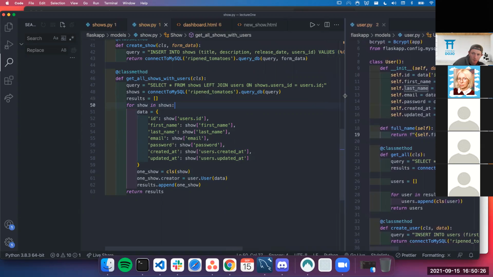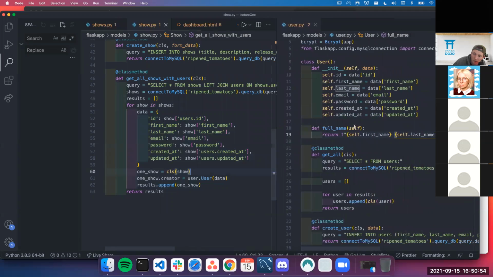In row 63, the results is coming as a list of dictionaries, right? No, it's a list of objects. That's the difference. Because we're appending one show and we're creating a class object here, it is a list of objects. It is not a list of dictionaries. Now they both have the curly brackets. Yes. But it is a massive distinction because an object now allows you to run this method. It now allows you to do class methods. A dictionary does not.